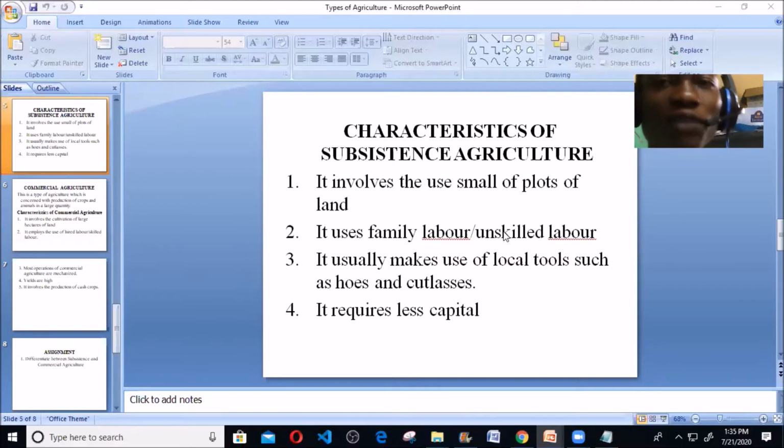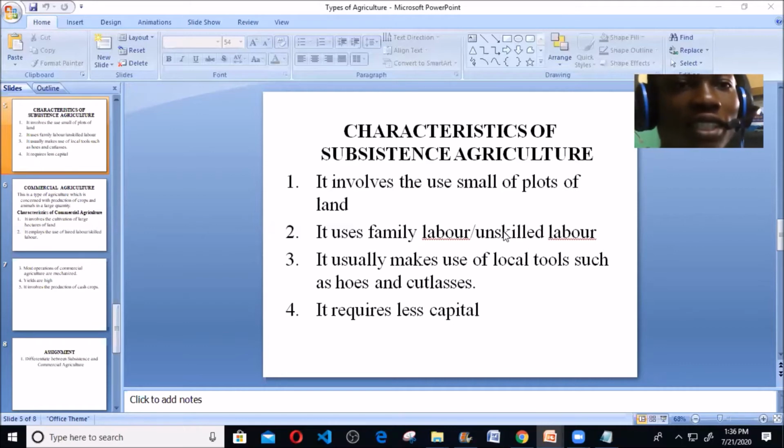We regard it as unskilled labor because it is not carried out by professionals. So it uses the family labor. And you observe that the family labor is very, very small. And that is why you require a small plot of land. Because when you're having a large land mass now, definitely family labor won't be sufficient to operate a large land mass. So it uses family labor or unskilled labor.